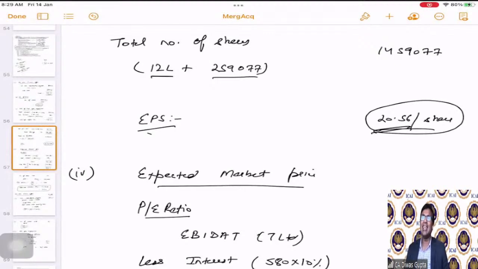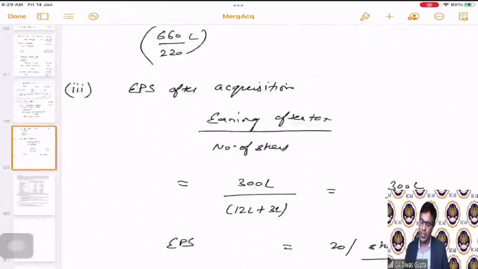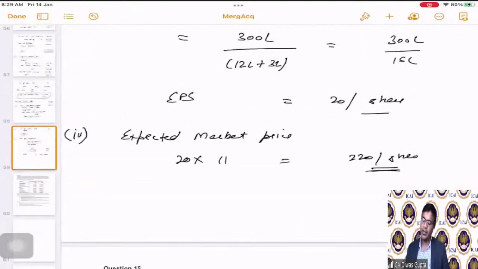So definitely, as per the E Limited's offer, E Limited is trying to get more money, and hence the combined entity's EPS and MPS is going for a reduction as per the E Limited's offer, which is 20 and 220 compared to 20.56 and 225.6.